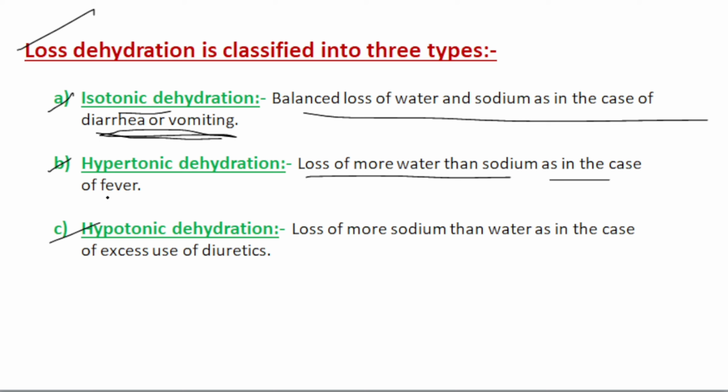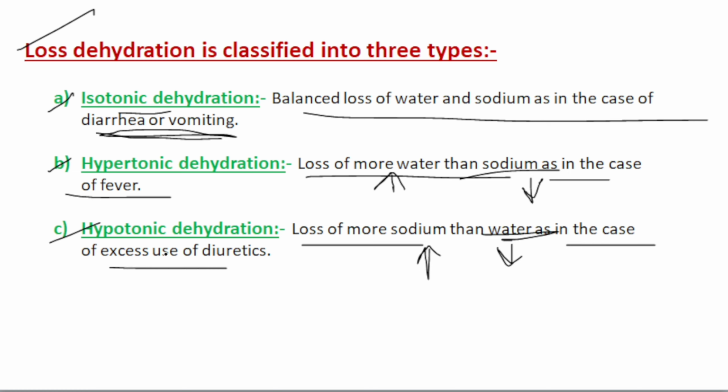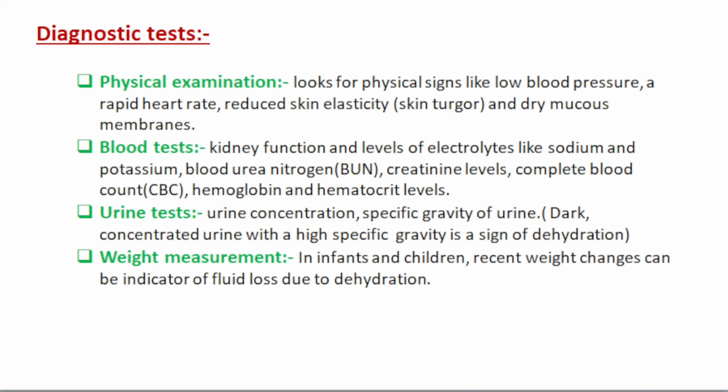So when the water loss is high and the sodium loss is less, hypertonic dehydration occurs. And in hypotonic dehydration, more sodium is lost than water, as in the case of excessive use of diuretics.